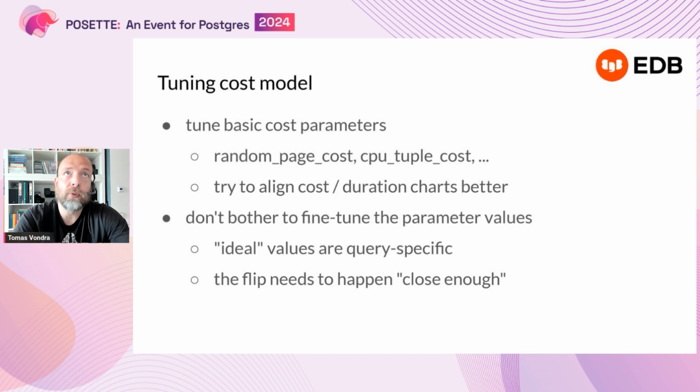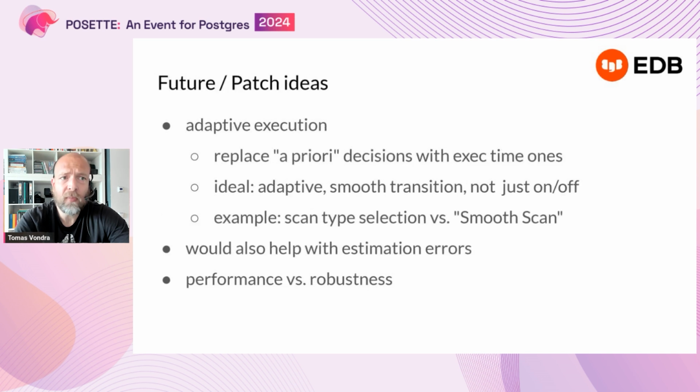It's a lost cause to try to optimize and fine-tune the parameters too much, because the ideal value is probably different for different queries. The flip just needs to happen close enough to the actual point. And there are a couple of ideas for future development, and some of them are more like research. The first one is adaptive execution.